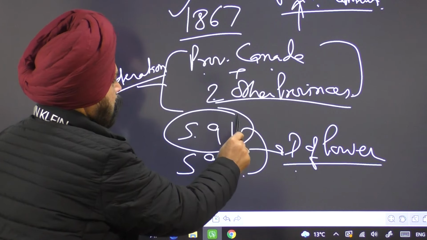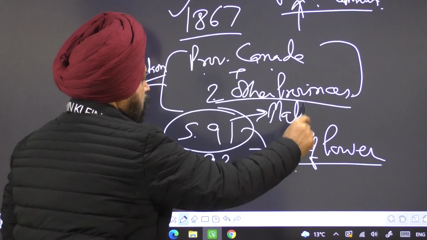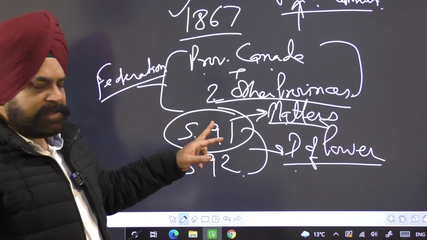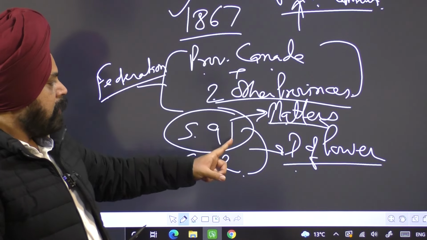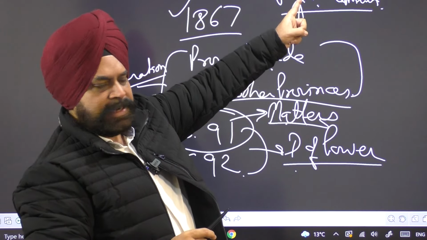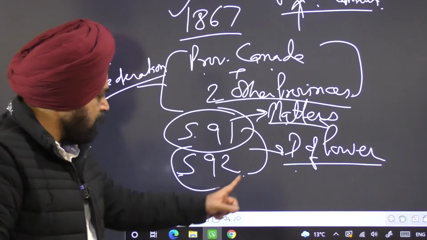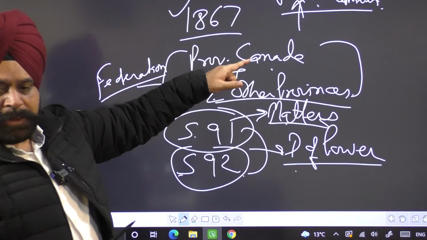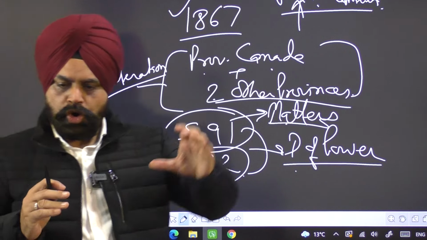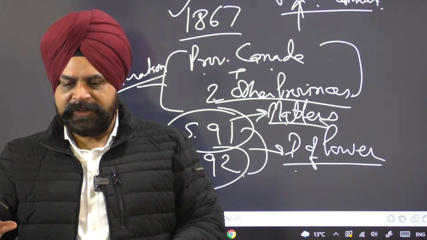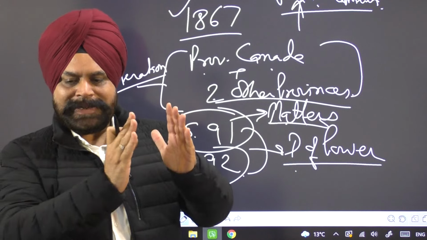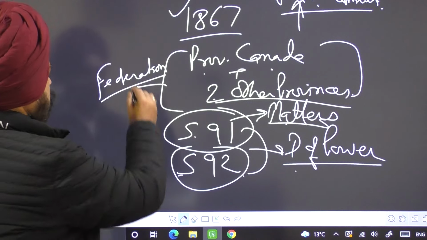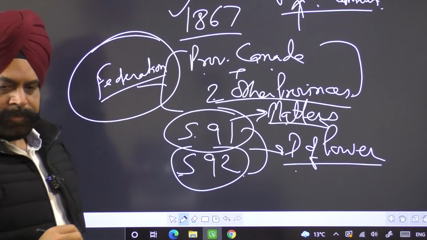All the matters which fall under or are prescribed under section 91 of the 1867 Act, the federal parliament has the power to legislate. Similarly, all the matters prescribed under section 92 of the 1867 Act, these provinces have the power to legislate. So the central body and the provincial bodies have their independent existence, coexisting in their own sphere. So we can say this is a federation.